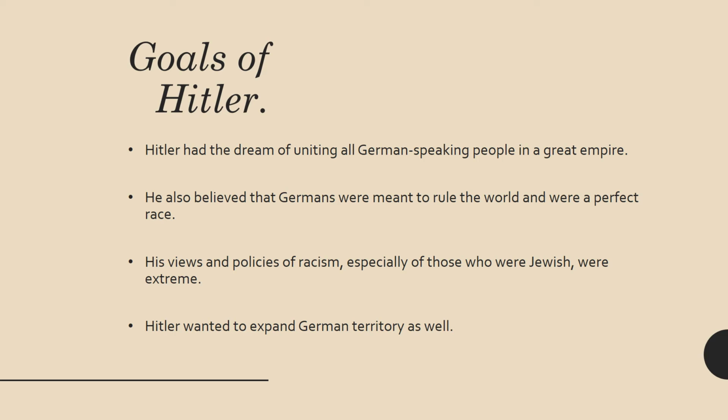He also had views and policies of racism, especially toward those who were Jewish. Many of his policies were extreme. We'll talk more about that when we talk about the Holocaust a little bit later on, and the persecution of the Jewish and others, such as them having to wear the Star of David, having to live in ghettos, and eventually Hitler has the goal to exterminate and wipe out the Jewish race. But again, we'll talk about that a little bit later on.